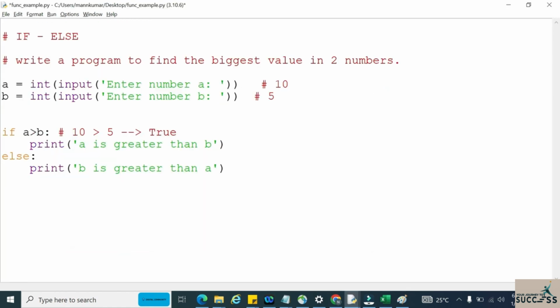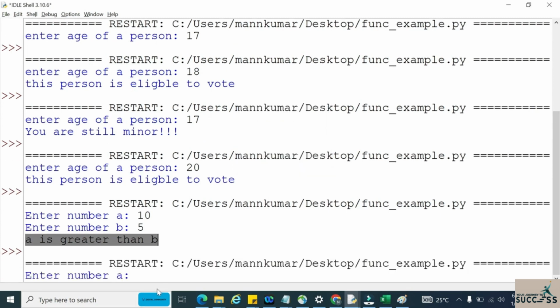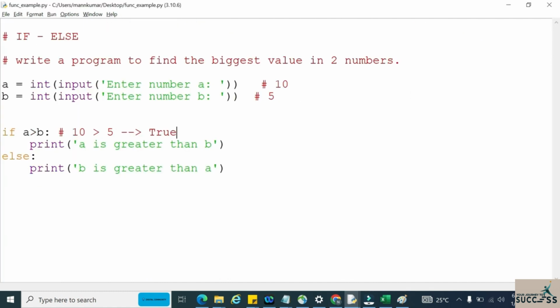Now let us consider a negative scenario. Now I'm entering the a value as 4, and the b value as 8.